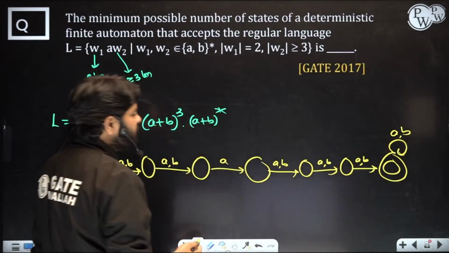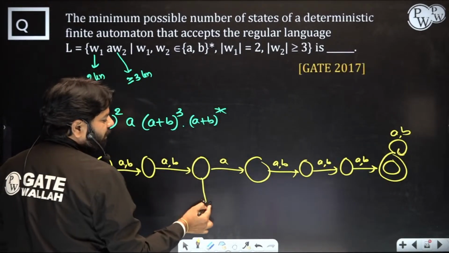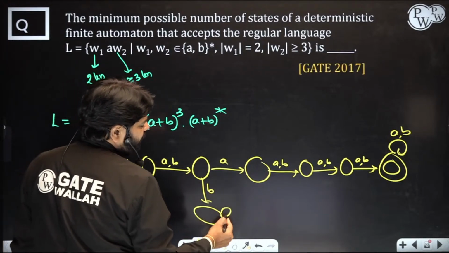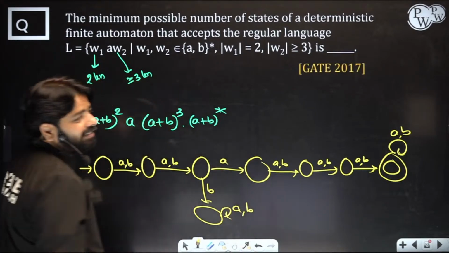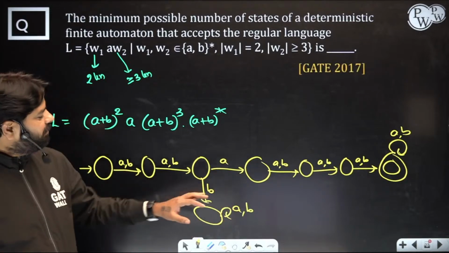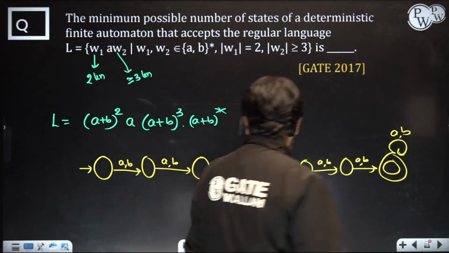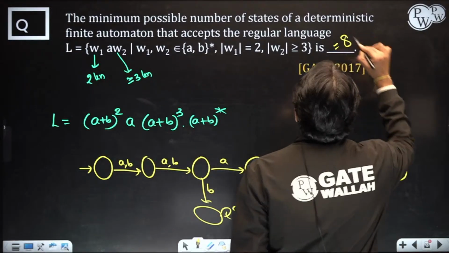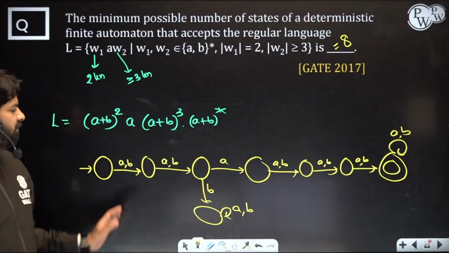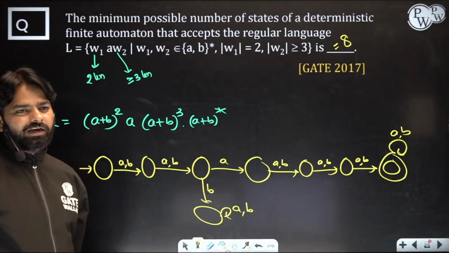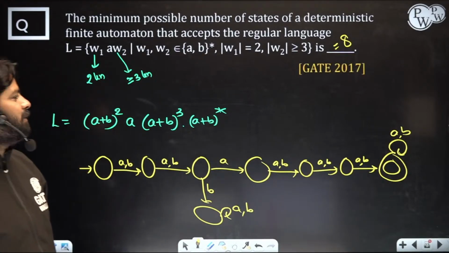And here one thing is missing. If B comes at the third position, then it should go to a dead state, and you want a DFA, right? If it is NFA, you don't need to cover this because you need a DFA here. So total how many states? Total 8 states needed. Just count that, 8 states needed. Yeah, you are correct, it's 8 states.